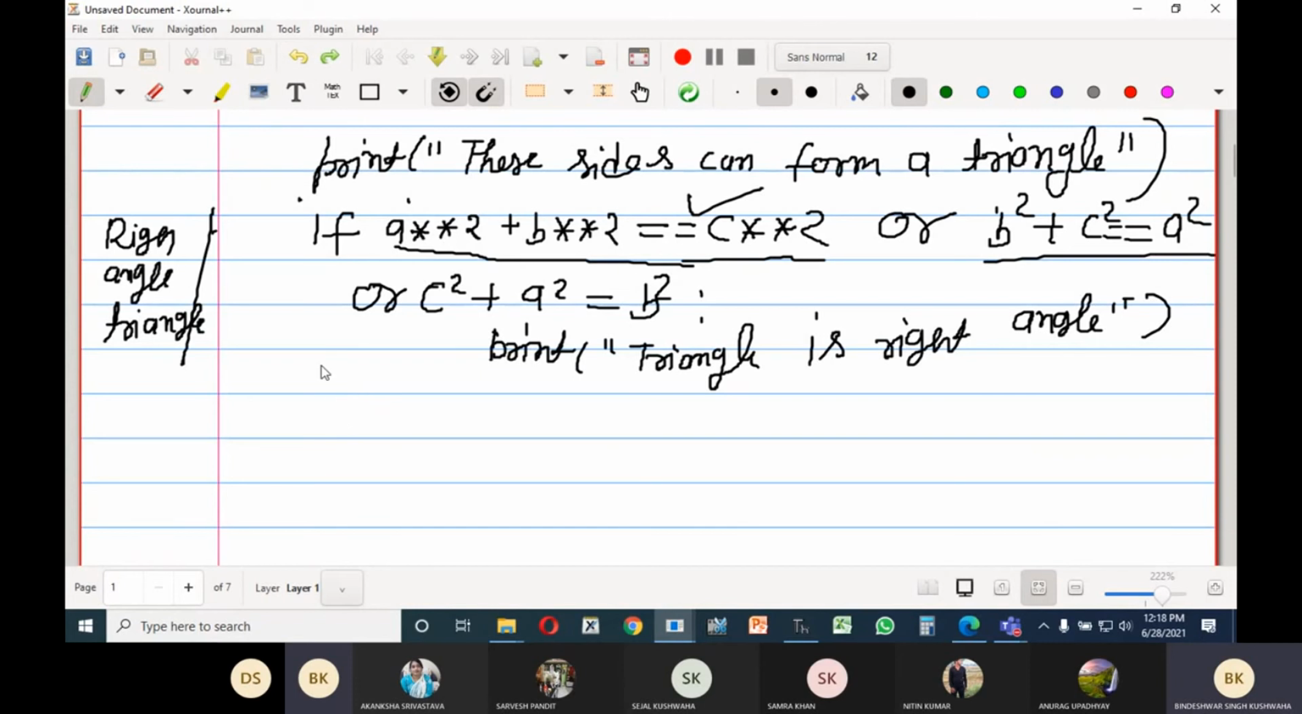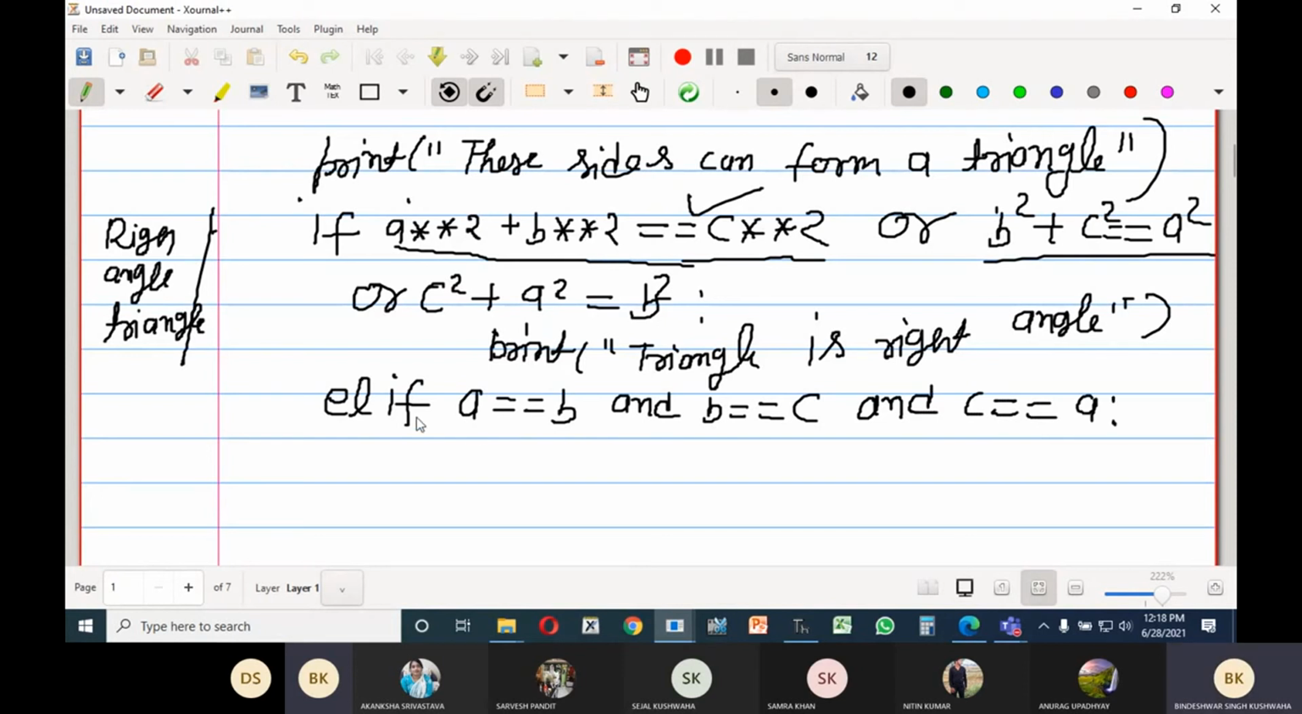You can also use if, or you can use elif here. In elif you can write: if A is equal to B, B is equal to C and C is equal to A, then who will tell me what is the name of that triangle? Who will tell me? What is the name of that triangle? Equilateral.